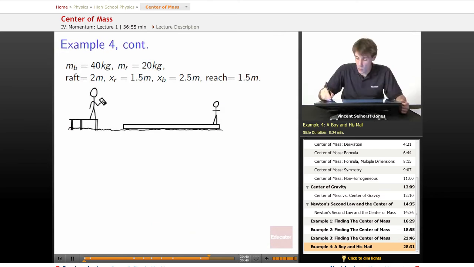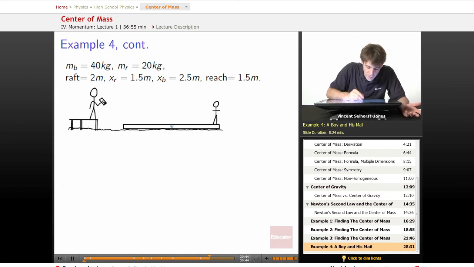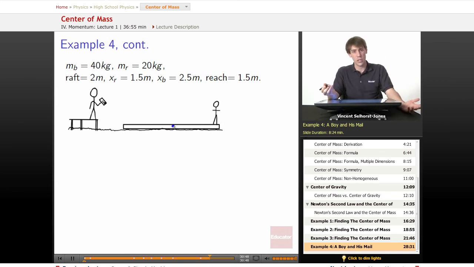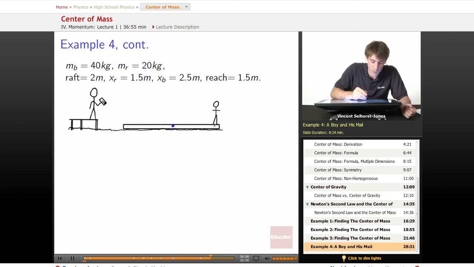So now we're going to have to get down and dirty and start doing some math. What's the center of mass of the system to begin with? Well, we know that the center of mass of this raft, it's reasonable to assume that the raft is homogeneous, or at least that it's symmetrical. So we can assume that the raft center is in the middle of it. The boy is at the edge at 2 meters. So we know that XR is going to be at 1.5 meters. And we haven't discussed yet what our coordinate system is. Let's make to the right positive. But where are we going to make 0?